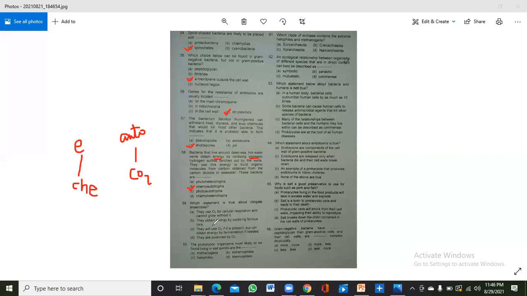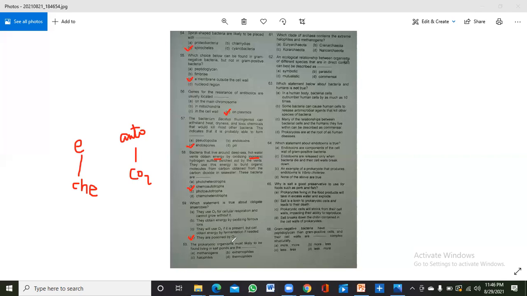Okay, they will use O2 if it is present, but can obtain energy by fermentation if needed. Okay, they will never use O2. And the last one is that they are poisoned by O2. So the correct answer is that obligate anaerobes can be poisoned by oxygen.